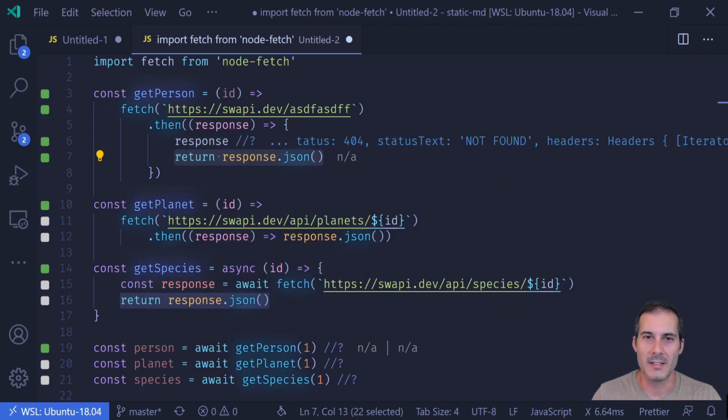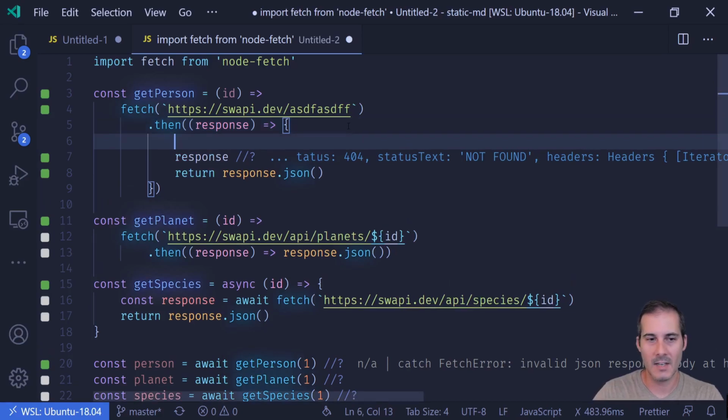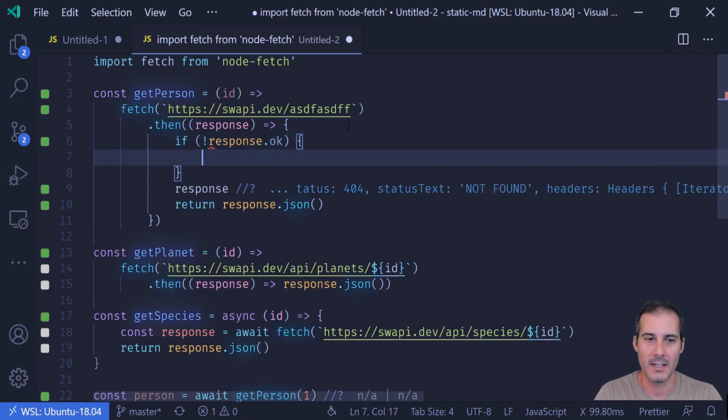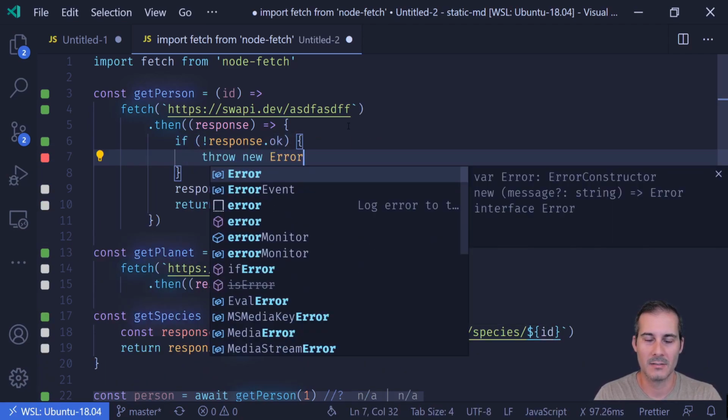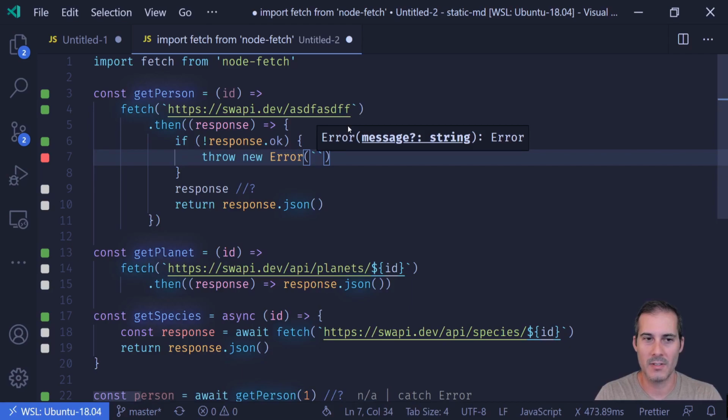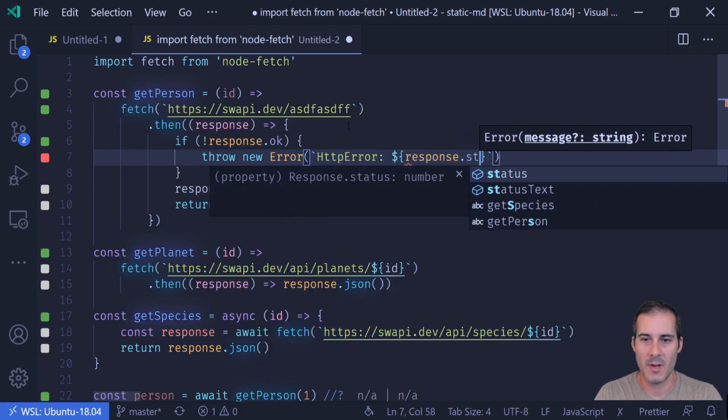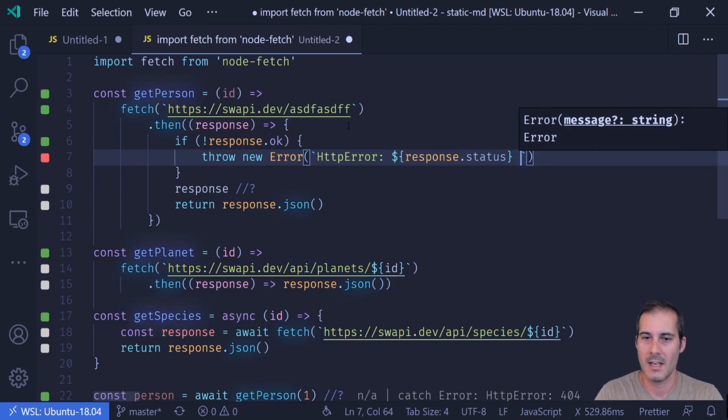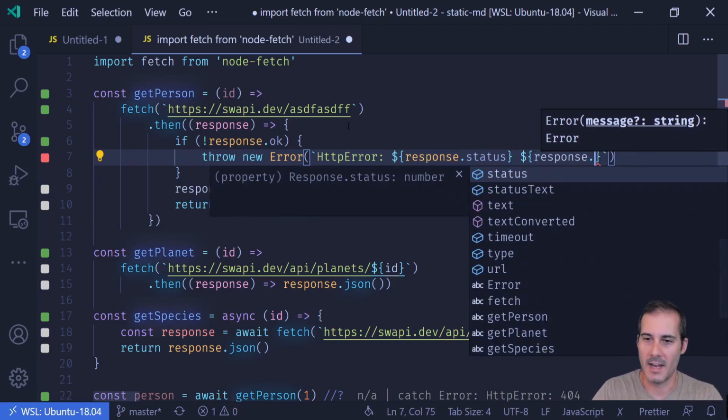This is a problem because when you get this error message, it misleads you by saying there's a problem parsing JSON, which actually isn't the case. The cause is that we got a 404, and that should have been reflected in the error message. So the way I like to solve this is inside of the .then, I like to put a check that says if the response is not okay, I'm going to throw a new error, and that error message is going to be HTTP error, and I'm going to add the response.status as well as the response.statusText.